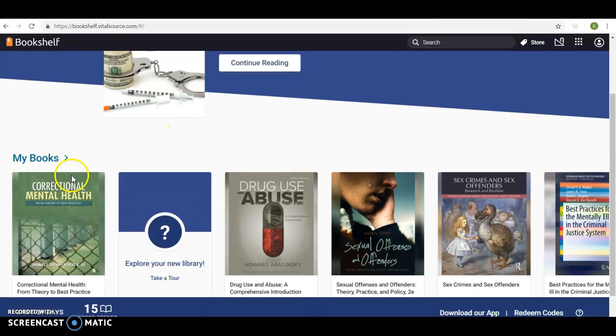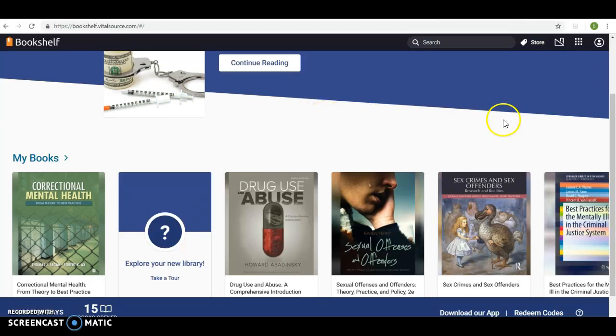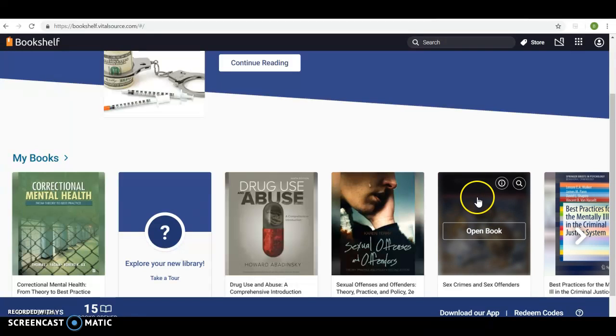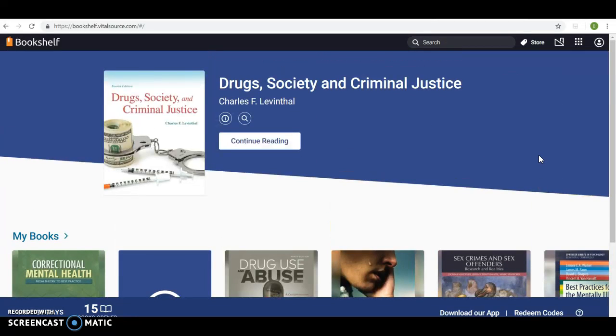So, a chapter from here. This is Fagin and Axe. We're going to pull a few chapters from here throughout this semester. Of course, we're going to work primarily out of 2 books here for sex offenders, which are Sex Offenses and Offenders, and Sex Crimes and Sex Offenders. So I believe we're using 5 books in this particular course.